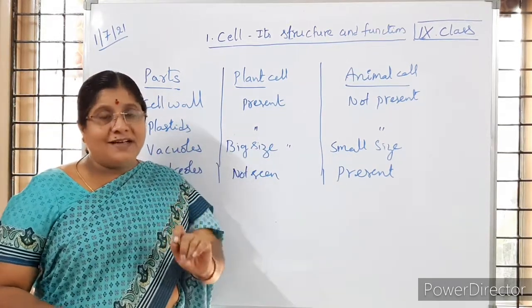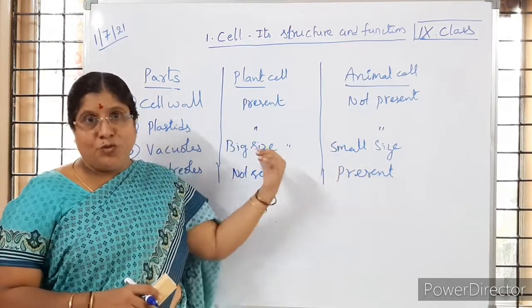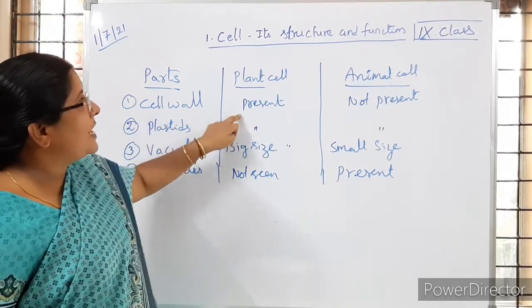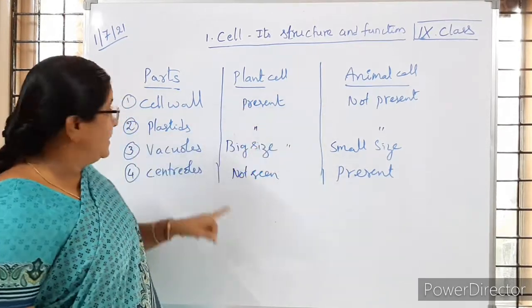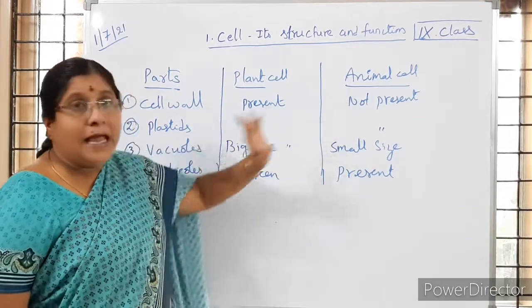You will be given a question: write the differences between plant cell and animal cell. It is a 2 marks question, so make a note of it. Cell wall is present in plants, absent in animal cells. Plastids are present in plant cell and absent in animal cell.